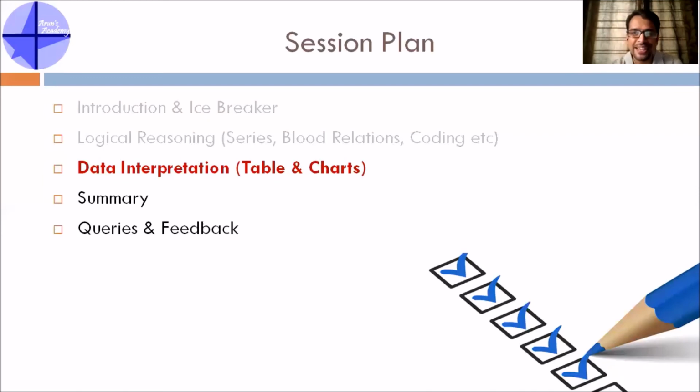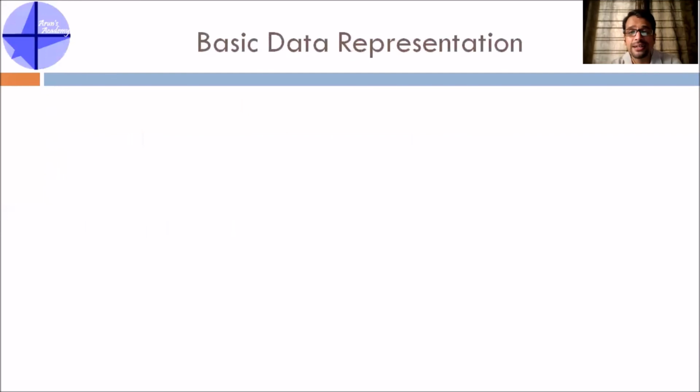So let's get into understanding it. First things first, what is the basic form of representing data? If you think, you can represent data using columns and rows. That is the basic way of data representation. So if, for example, there are 10 people in a class, you can have the serial number, the names of all the students, the branch, the different subjects, and the marks each one has obtained.